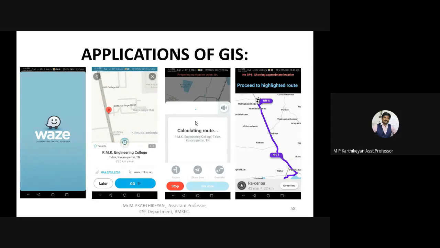The Waze app is used internationally in several places and to a wider extent also. So just try it out if you want. The app is available in the Play Store as well as the Apple Store. Okay, so we move on to the next slide.